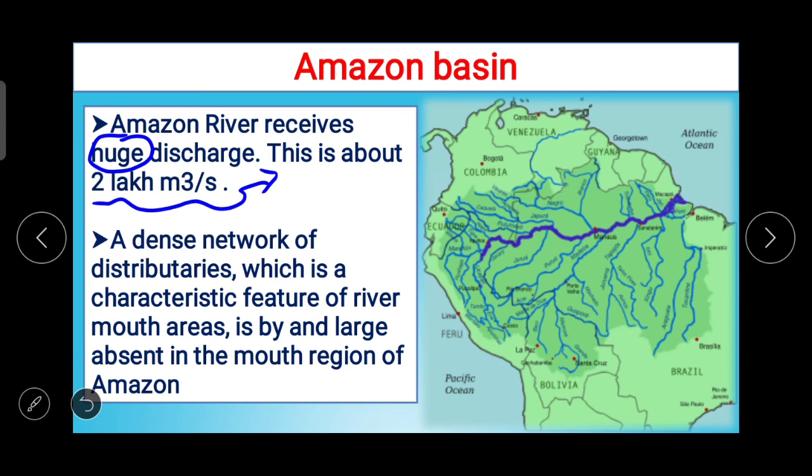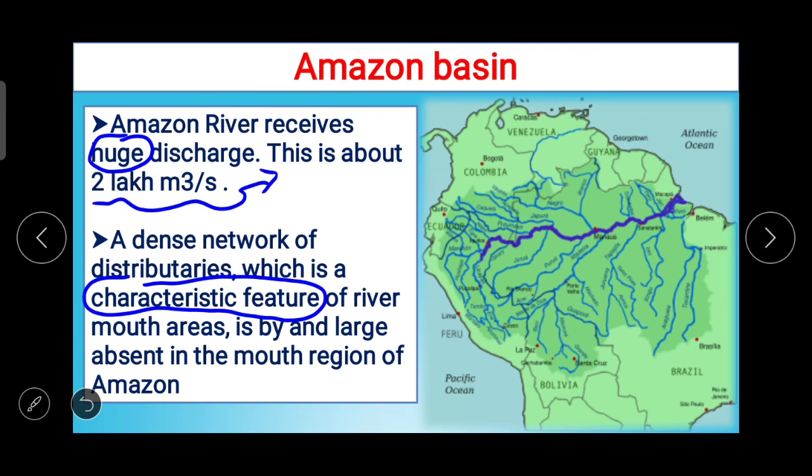Because of this, Amazon washes off the load supplied to it from the catchment, and consequently sediments are not deposited even at the mouth. Why? Because of the speed of the water, or because of this huge discharge. So a dense network of distributaries, which is a characteristic feature of river mouth areas, is by and large absent in the mouth region of Amazon.